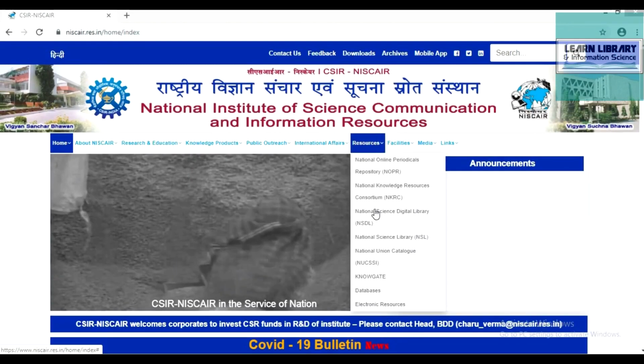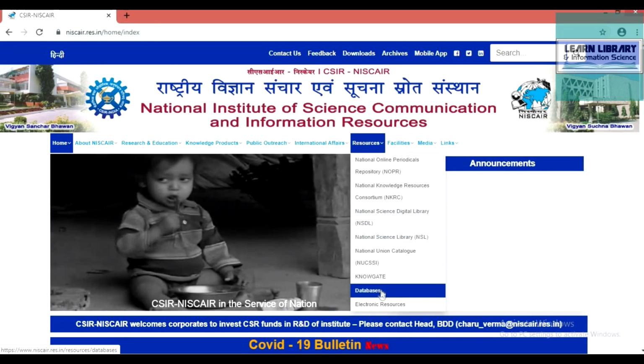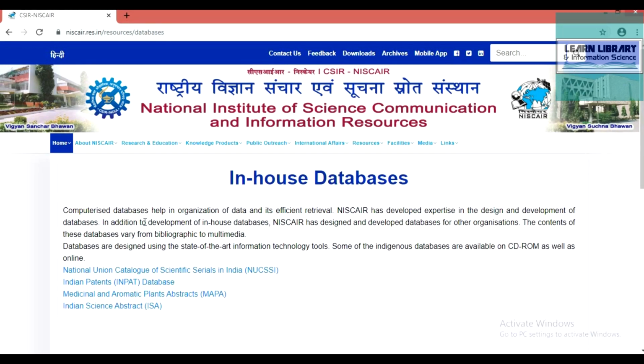Next resource of NISCARE is databases, that is the in-house databases. NISCARE also provides information in databases. Some example databases are National Union Catalog of Scientific Serials in India, National Patents Database, Medicinal and Aromatic Plant Abstracts, and Indian Science Abstract. To access the databases, again you have to access it from your campus, otherwise you will not go through the databases.